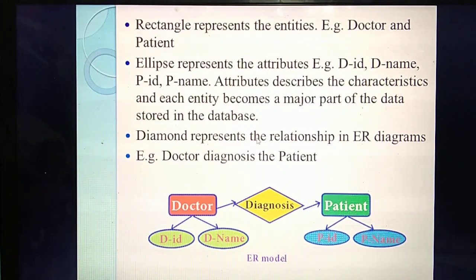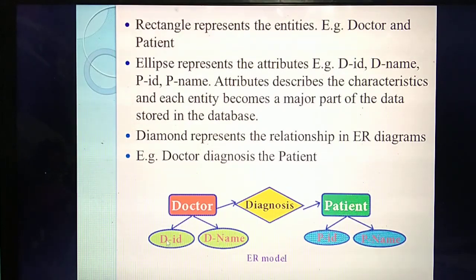Understand? One example they have given. See, doctor diagnoses patient. Doctor has a separate ID as well as a separate name. So this rectangle shape represents which one? Entity. How many entities are there? Totally two. What are they? Doctor as well as patient. So doctor has a separate doctor ID as well as doctor name. So these are the attributes.